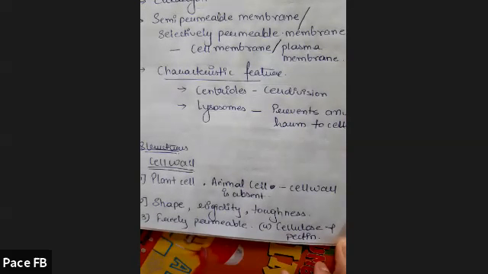See, they are bound structures. Like if you have a thread and you wind the thread, both structures are different, but the content is the same. Chromatin fibers are the thread and chromosomes are the wound structures. They are different structures, but the content is the same.